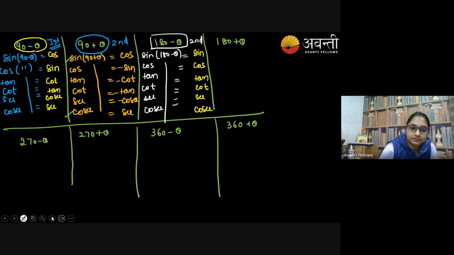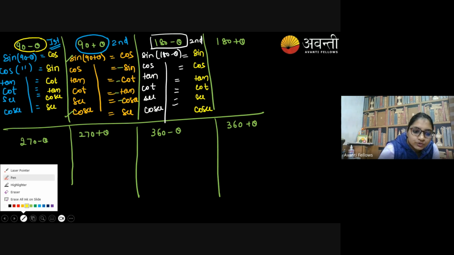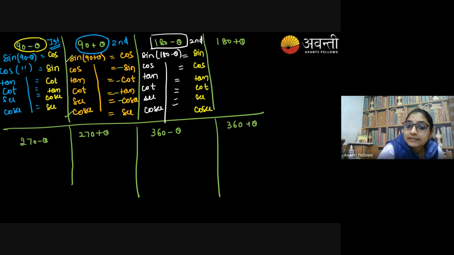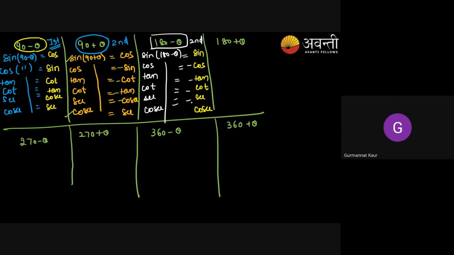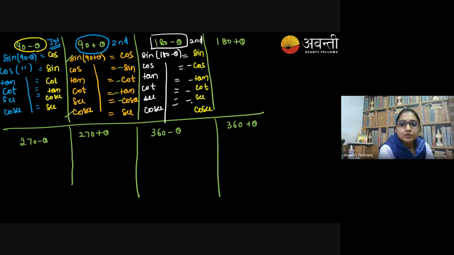Agree? So my beautiful students, see which ratio is positive in the second quadrant. Sine and cosecant. So rest all will be negative. Any confusion till there? Is it clear to everyone?